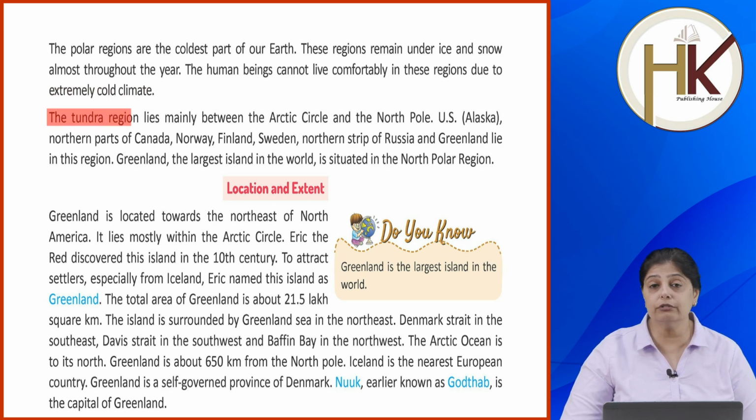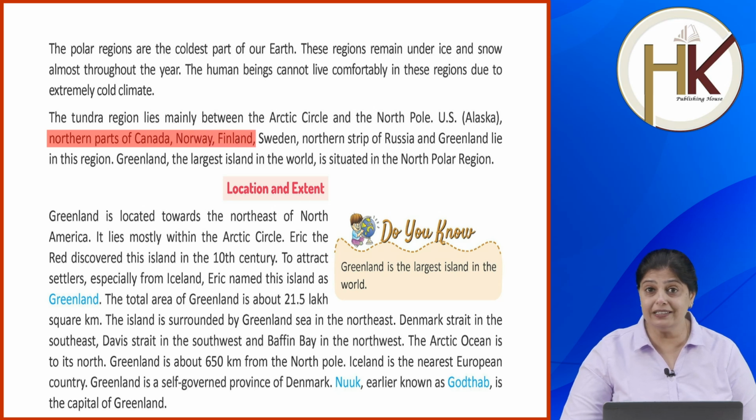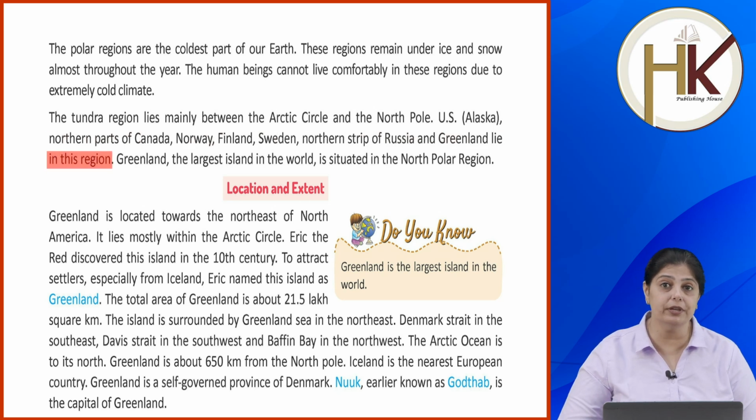The tundra region, okay, it lies mainly between the Arctic Circle and the North Pole. US, Alaska, northern parts of Canada, Norway, Finland, Sweden, northern strip of Russia and Greenland, they lie in this region.